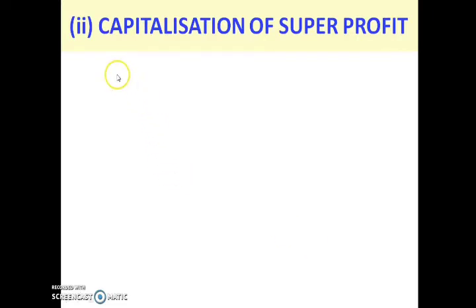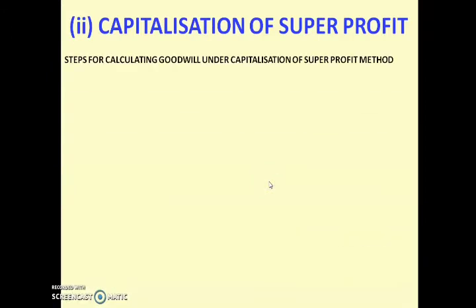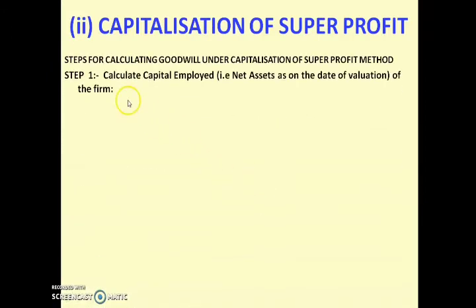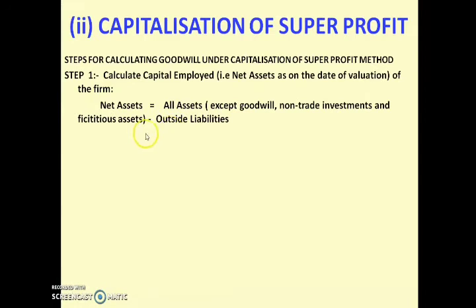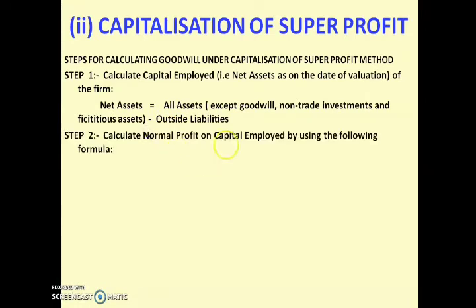Now next, second type of method coming under capitalization is capitalization of super profit. So you have to follow these steps. The first step is calculate capital employed of the firm. Capital employed, in our last class we saw with asset approach and liability approach.